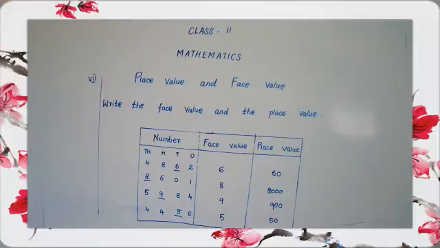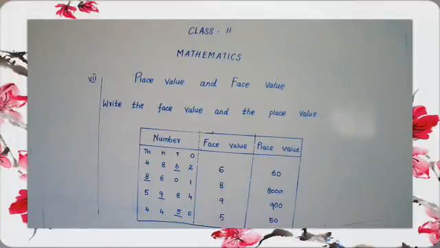1567. For the first one, first you have to mention the periods: ones, tens, hundreds and thousands.